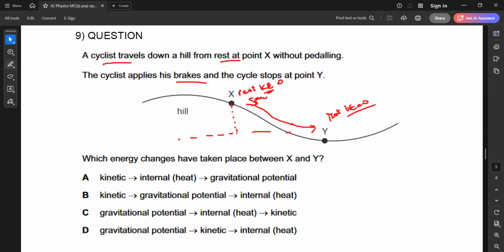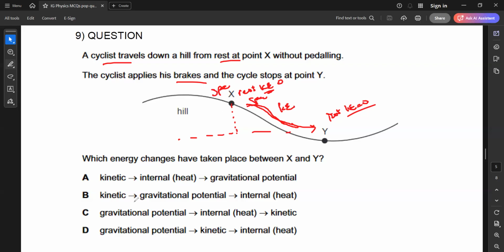What is the change in energy? We know at position X he possesses gravitational potential energy. When he's rolling down, moving from X to Y, he possesses kinetic energy. But he stops here, so which form of energy will he have? He will have heat or internal energy, because when he applies the brake, most of the energy is lost to the surrounding in the form of heat.